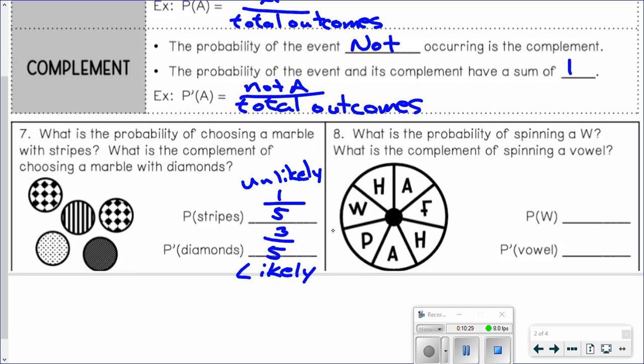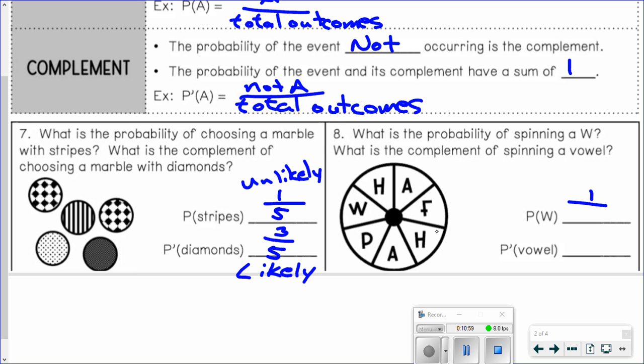All right. So let's look at this spinner here, right? Like in a board game, you spin it. So that's what we're doing here. So what's the probability of you spinning this and getting a W? How many ways are there to get a W on here? Well, there's only one section with W's. And on the denominator, the bottom here, would be the total number of outcomes.